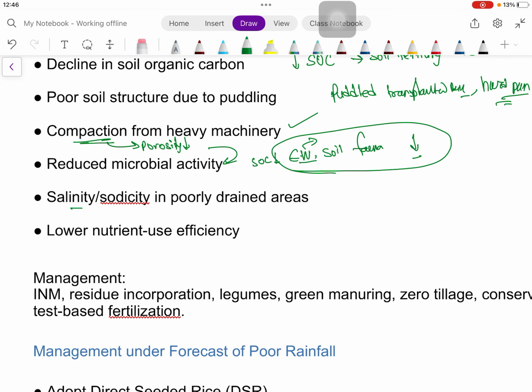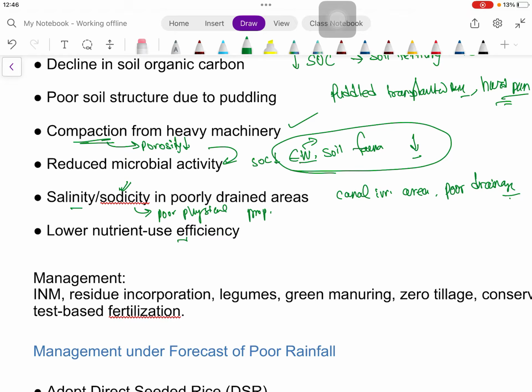In canal irrigated areas, and in areas having poor drainage, salt accumulation will occur, and the sodic soil will definitely be associated with poor physical properties of the soil.